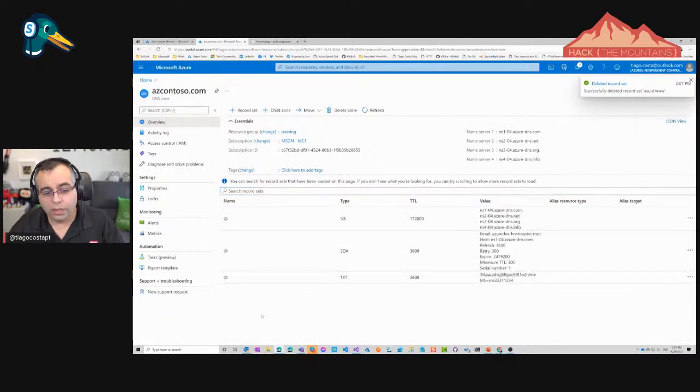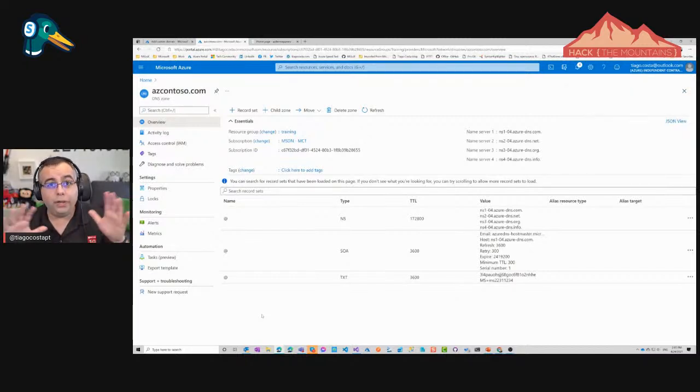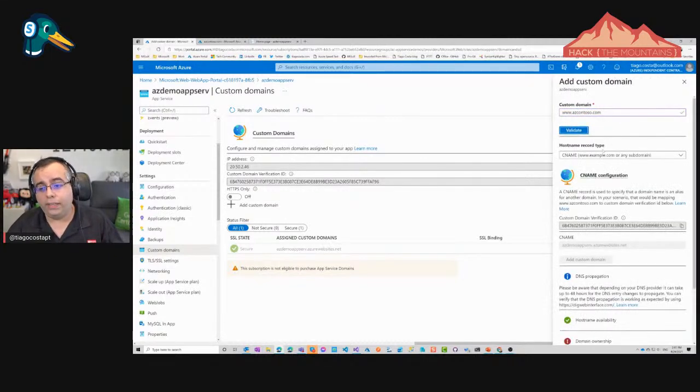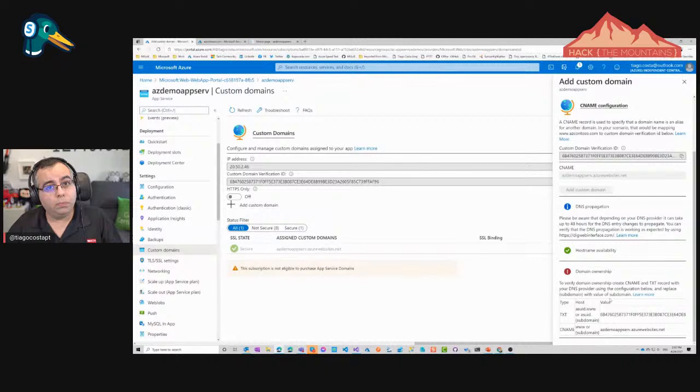There you go. So I have my domain. It's almost a new domain here, and I want to add this. So, great, let's do www.azcontoso.com. This is the one that I want. And when I click validate, it gives me an error. Why? Oh, hey, you need to verify that you own the domain. Yeah, kind of makes sense, right?